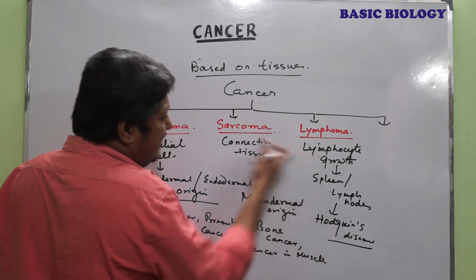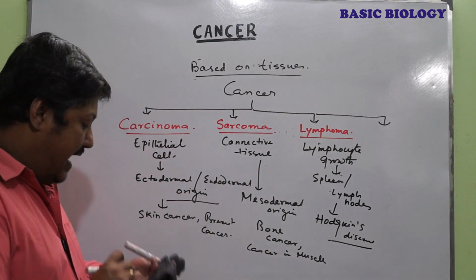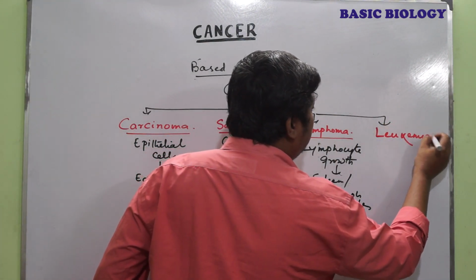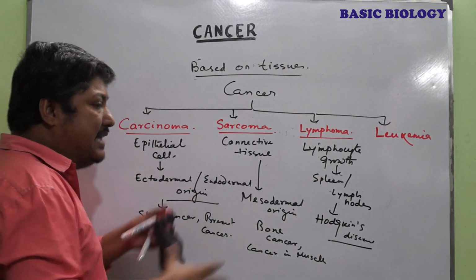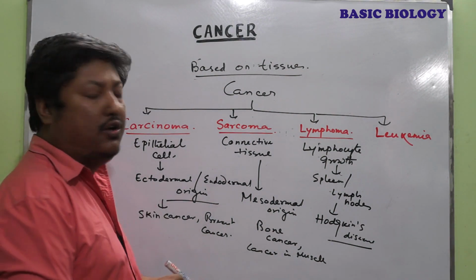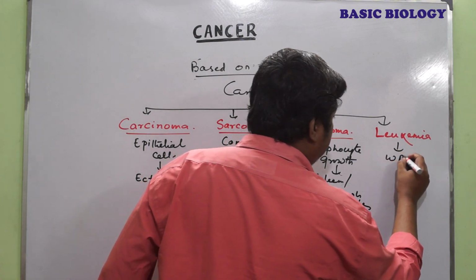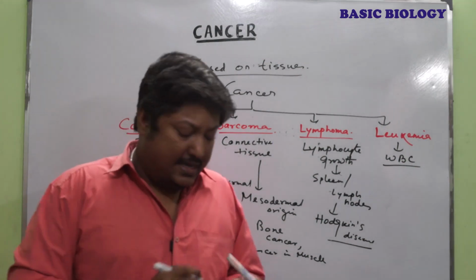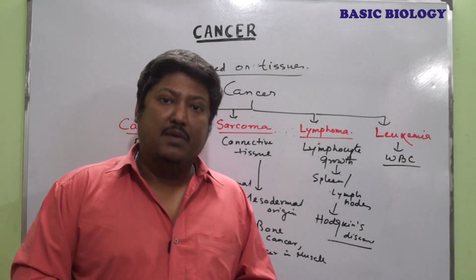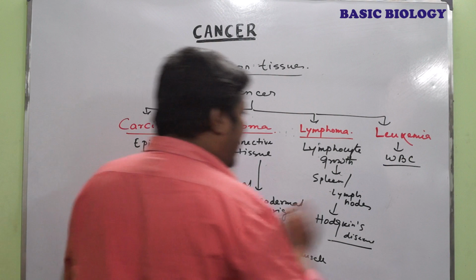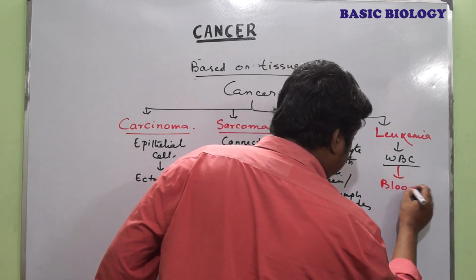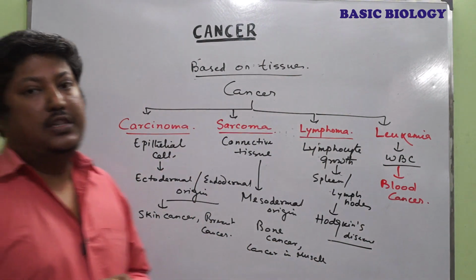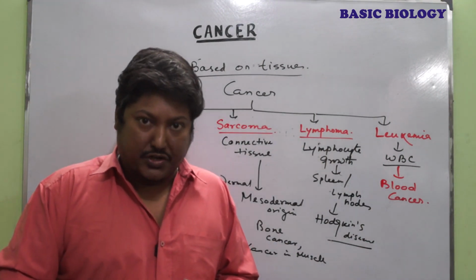In this case, the lymphocytes grow rapidly. And the last one is called leukemia, which is also known as blood cancer, when there is an excessive neoplastic growth of WBCs. White blood cells growing excessively lead to leukemia, or you can say it's one kind of blood cancer. So there are 4 types of cancer on the basis of the tissue origin.